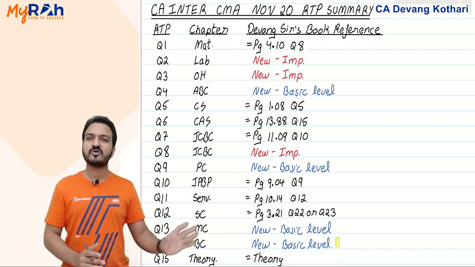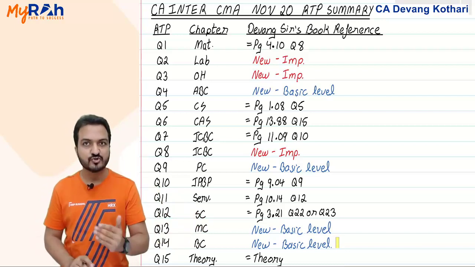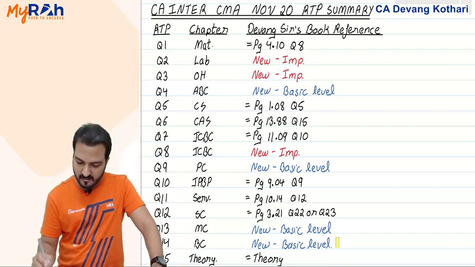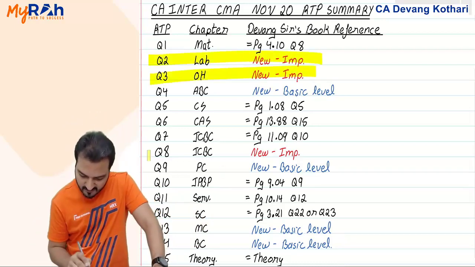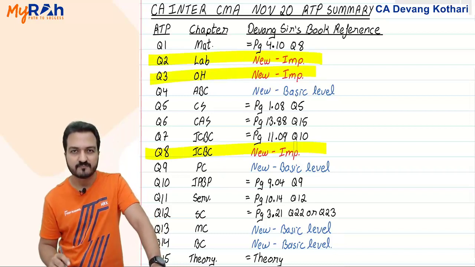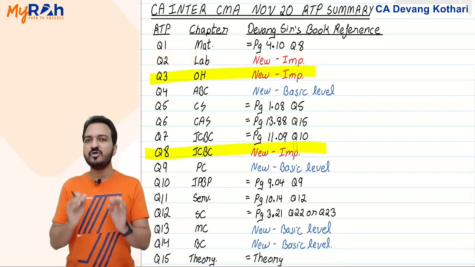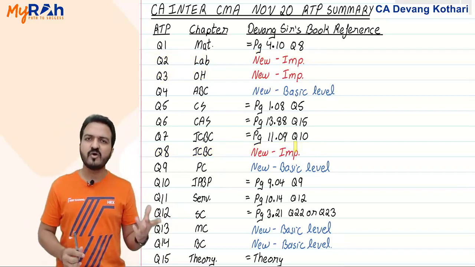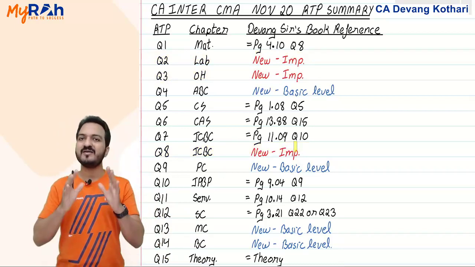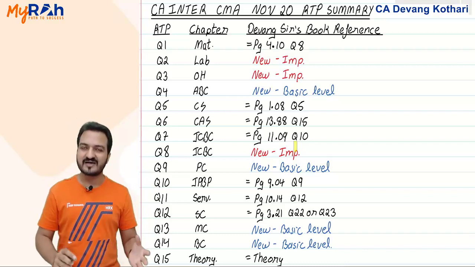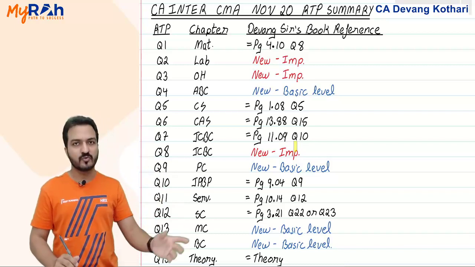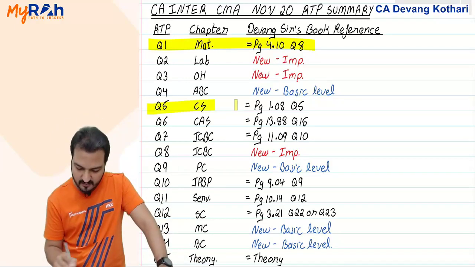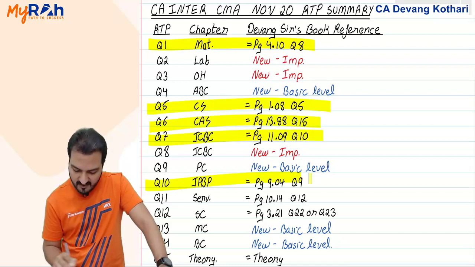So those questions are very basic level, and you can skip them, but the important, new questions here are question 2, question 3 and question 8 from the RTP. These are the new questions because they have something new, and I will be discussing these right now. As such, I will be discussing almost all questions, but not the questions which are directly coming from my book.